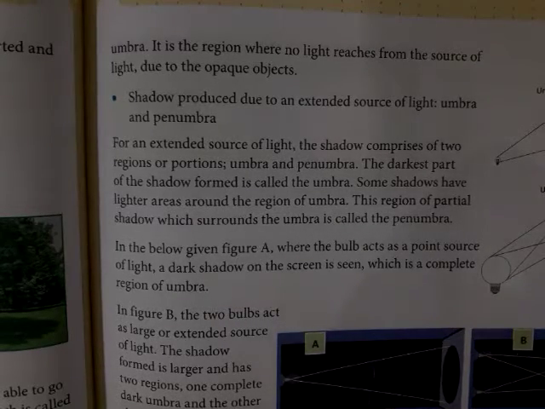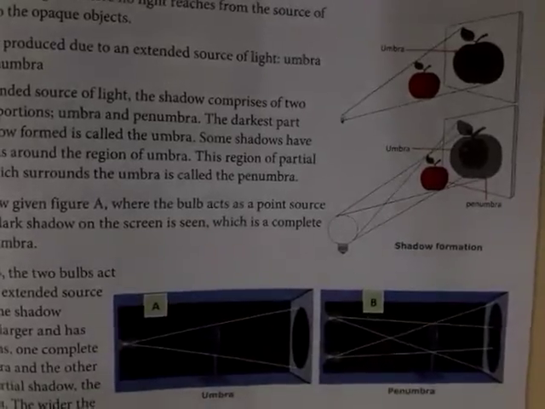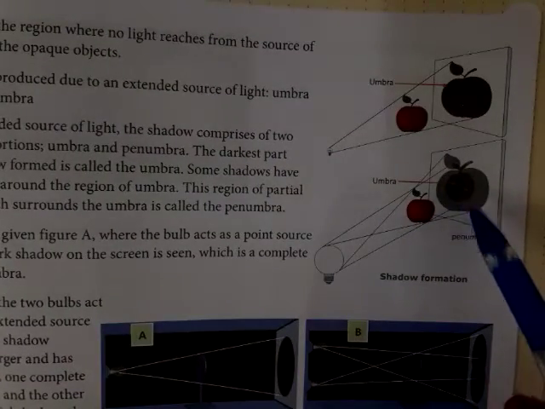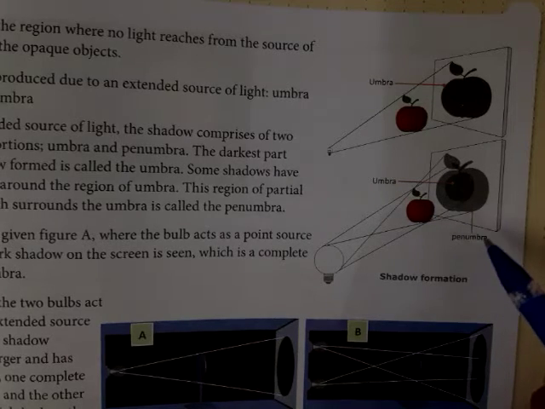That lighter part which surrounds the darkest part is called penumbra. You can see here, this is the darkest part, so this is umbra, and this is the lightest part of the shadow, penumbra. So today in this session we are going to discuss the eclipse.